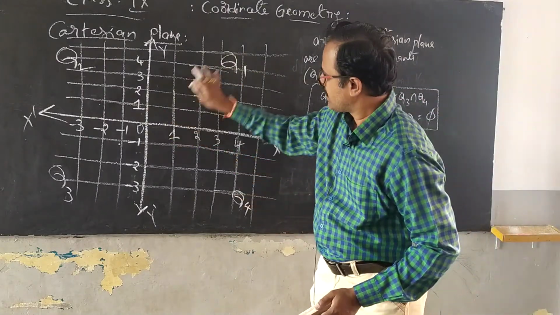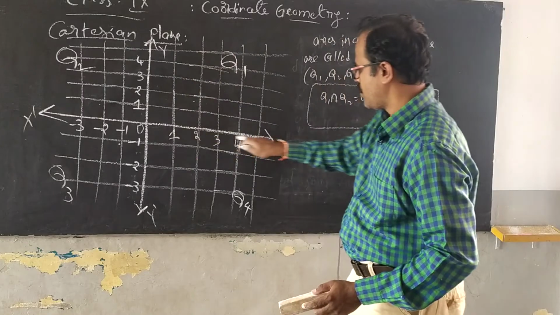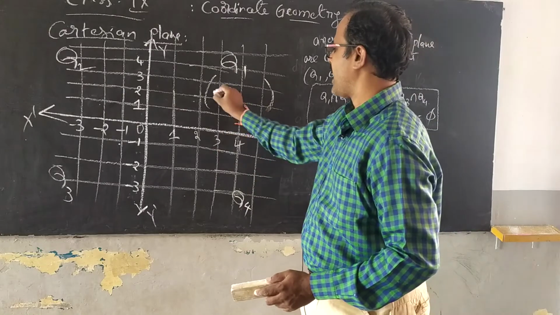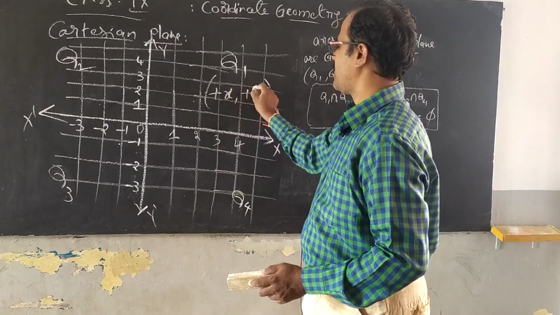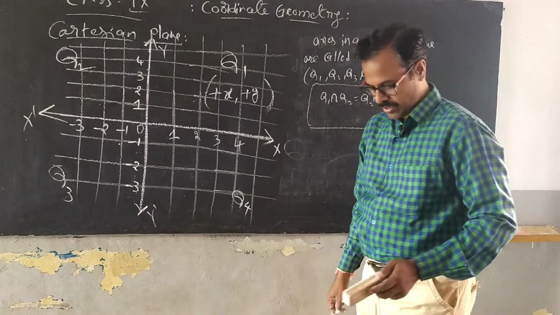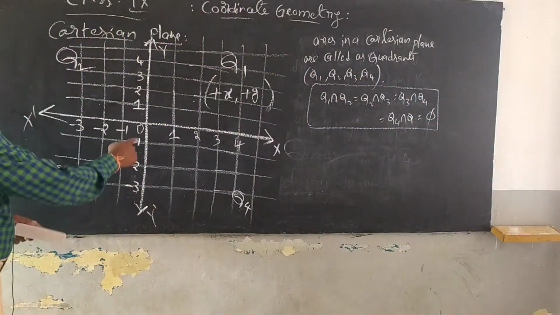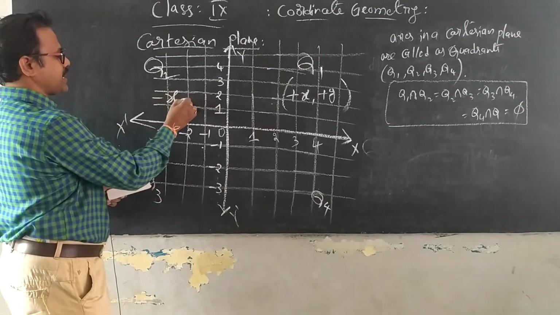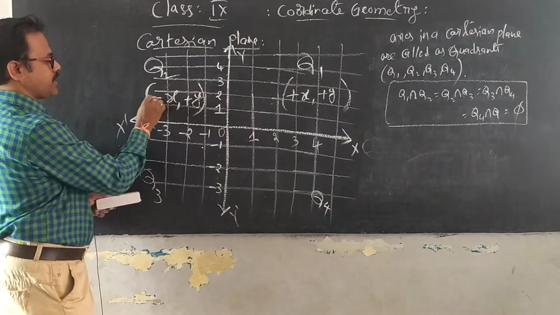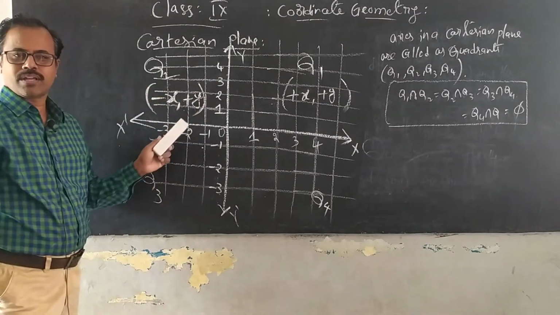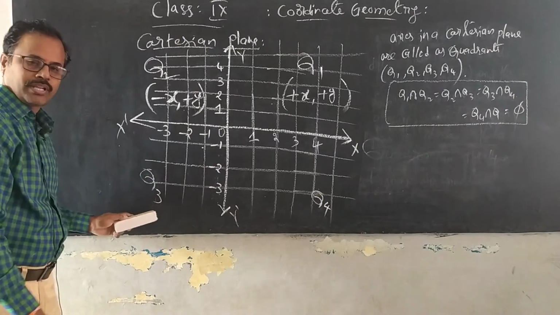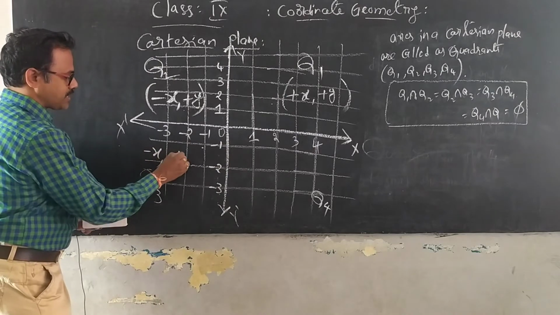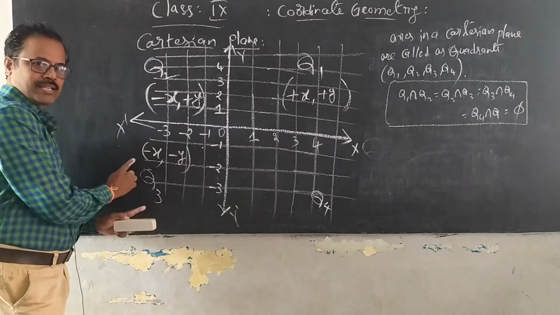If you observe, the first quadrant is framed by positive x and positive y. So you have the points here as plus x comma plus y. Okay, you observe here you have negative x and positive y. Negative x means you will have minus x and plus y. Your points are minus x and plus y. When you come down into Q3, you observe this is negative x and this is negative y. So your points are minus x, minus y.